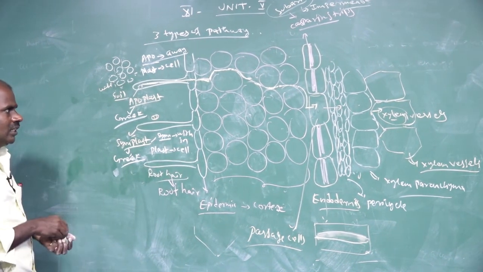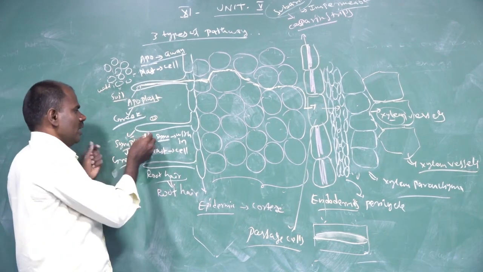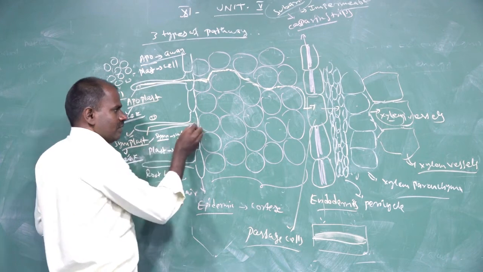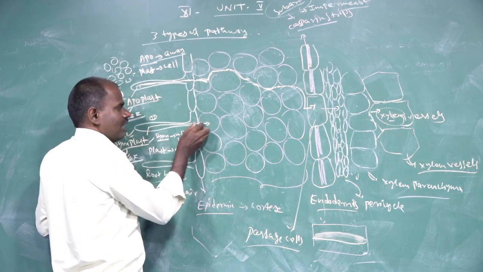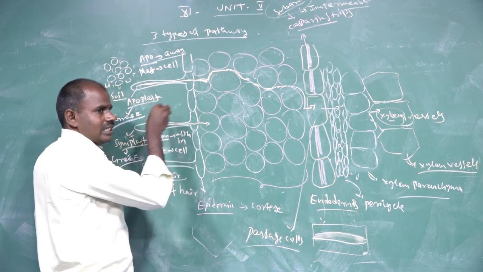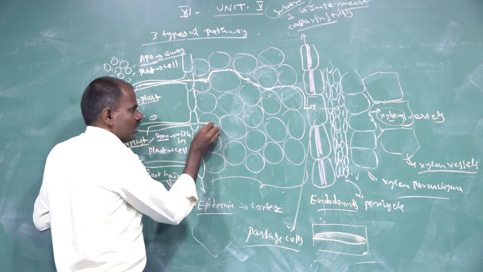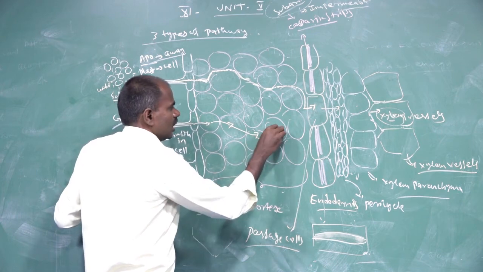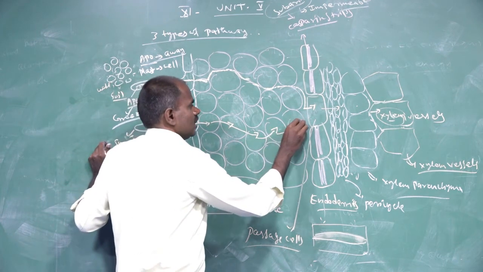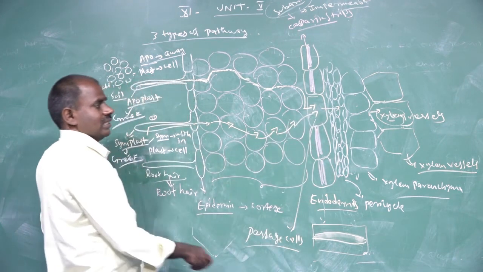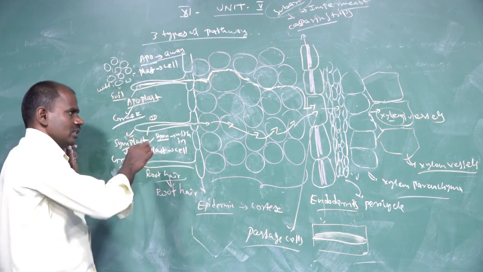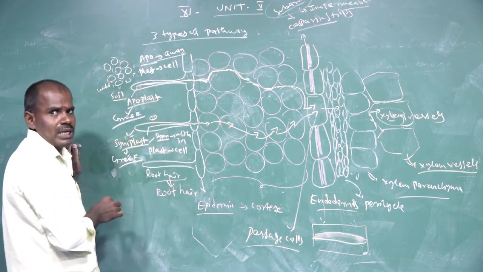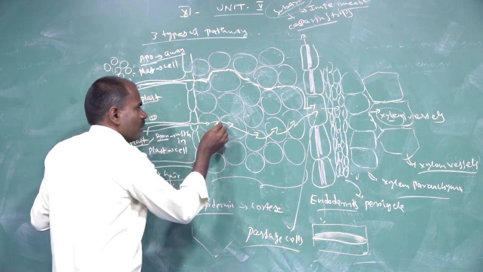So the water molecule moves from the root hair zone into the epidermis region, through the cell wall into the cytoplasm region, including in the passage cells. The water molecule movement is through the cell wall and the cytoplasmic regions, through the plasmodesmata.